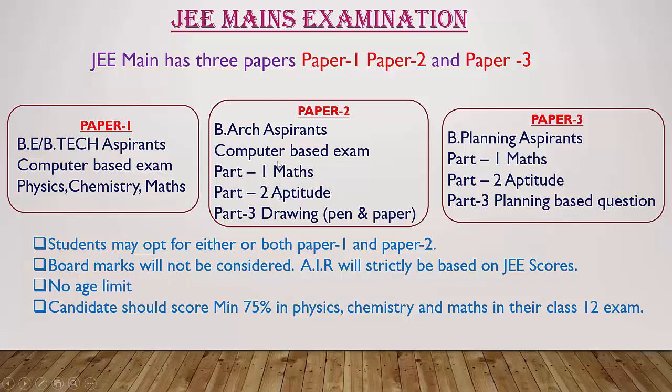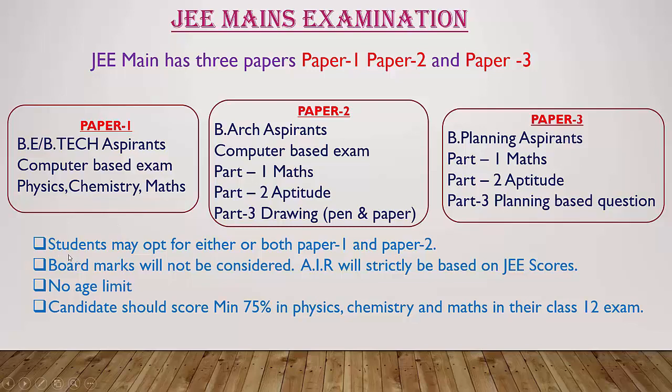Part 1 and part 2 you write as a computer based exam, and only for part 3 they will provide you paper and pen. In paper 3, part 1 is mathematics, part 2 is aptitude and part 3 is planning based questions. So these are the JEE Main examination papers: paper 1, paper 2 and paper 3.